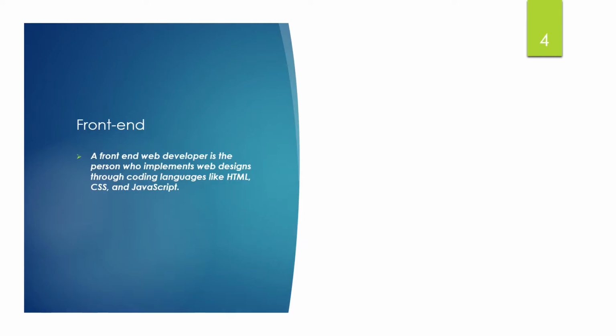In simple words, a front end developer is the person who makes the website. From design to functionality of the website, it's all done by the front end developer. So what technology does he use? He uses three languages: HTML, CSS and JavaScript. I know if you are a complete beginner you may be wondering what is HTML and so on, but don't worry about that. I will tell you about all these technologies later.